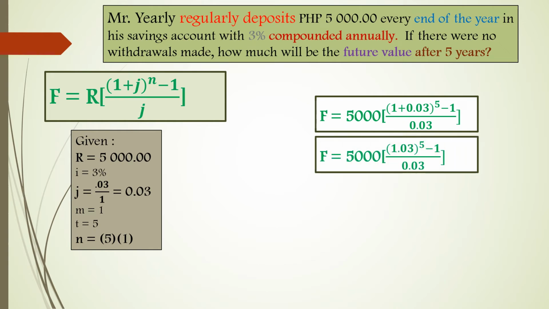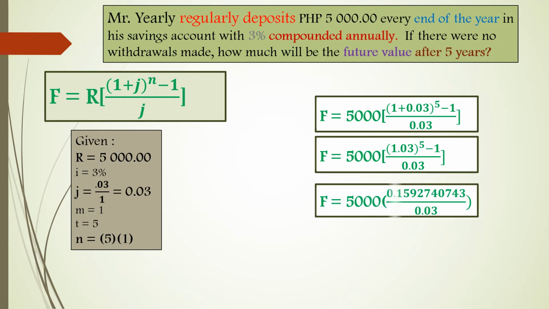Next, simplify first the numbers inside the parentheses. So 1 plus 0.03 is 1.03 raised to 5 minus 1 over 0.03 times 5,000.